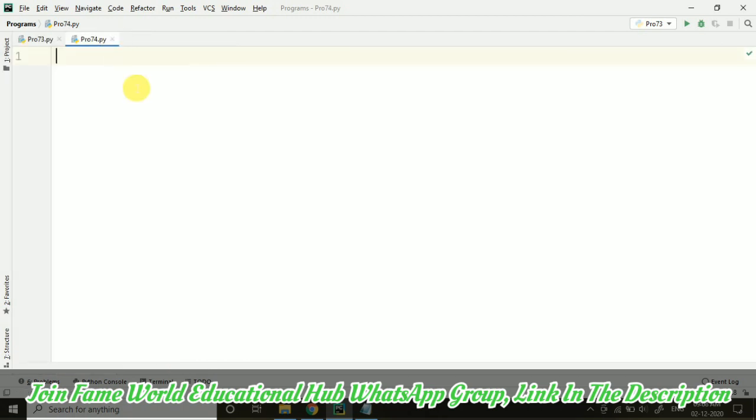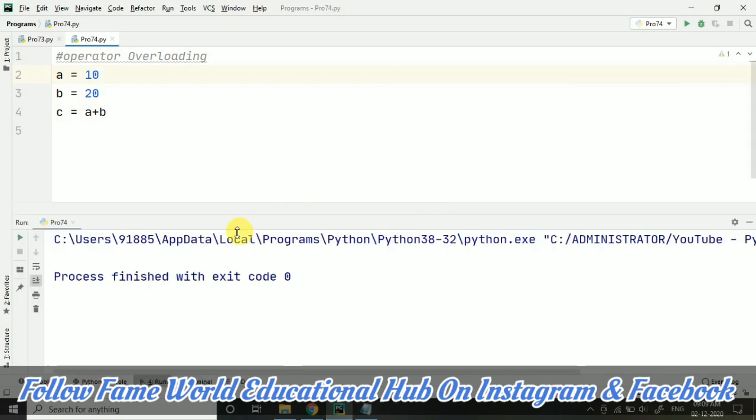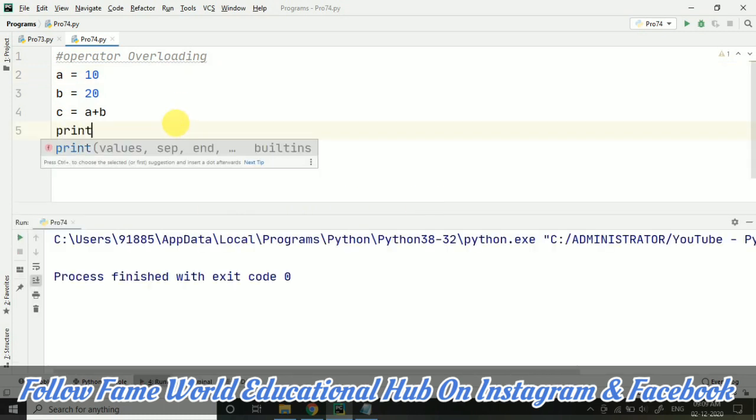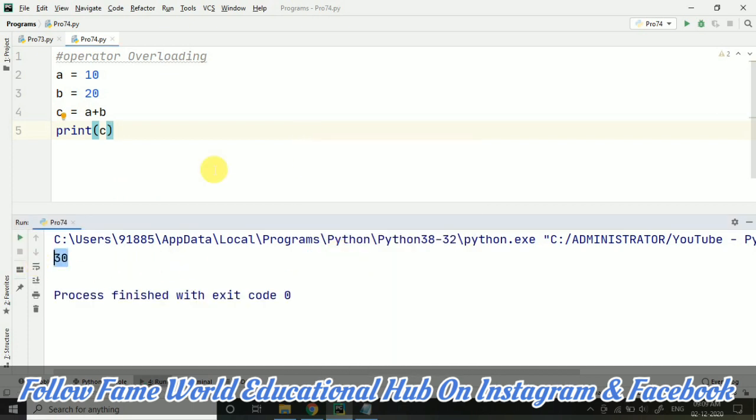So here, starting with the operator overloading. And what is operator overloading? Suppose I am having a equals to 10 and b equals to 20 and c equals to a plus b. So when I run this program, it will give us nothing because I have not printed anything. Let's print c, and here we will be getting 30.